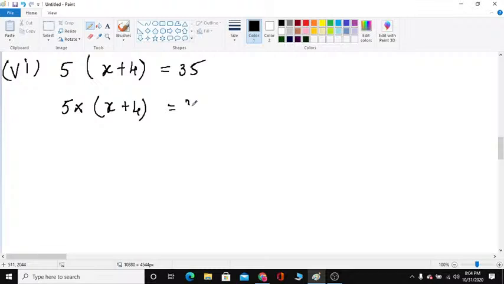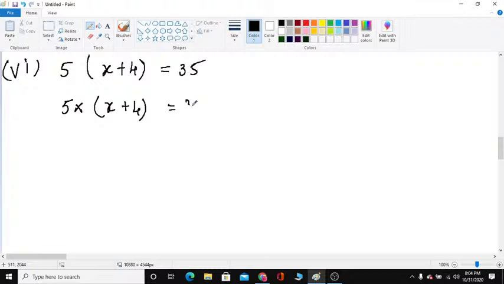5 into x. Now which sign is here within the bracket? That you should write in between the two products. So plus 5 into 4. Now 5 into x is 5x, plus 5 4s are 20. Multiply and write, children. It is equal to 35. Already I explained this in the fourth problem. So here you see 5x plus 20 is equal to 35.